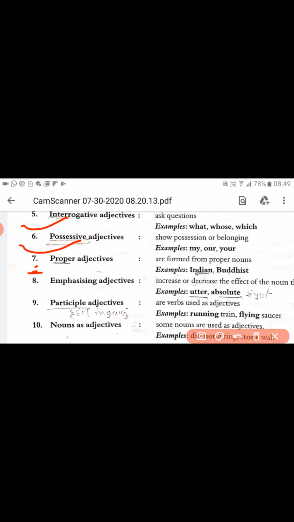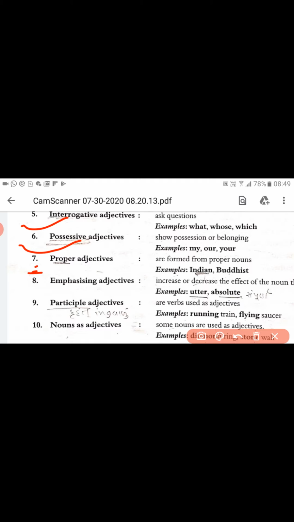Now further we are to go through the tabular form of the adjective. In the next video we will learn its table, its position, its description and everything. While using the adjective we must know its position in the sentence.